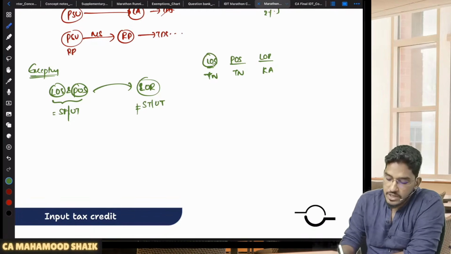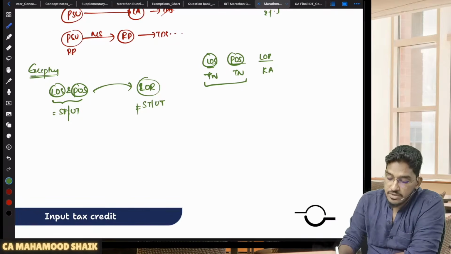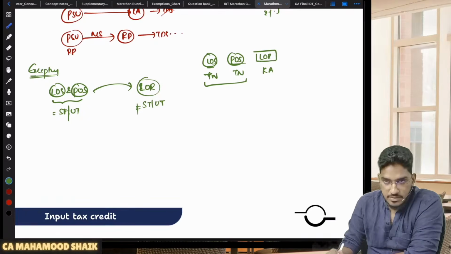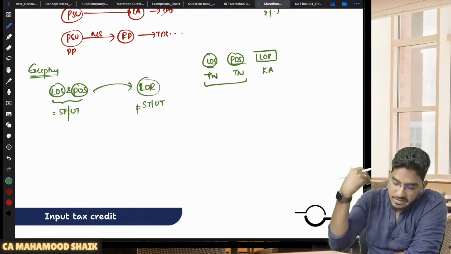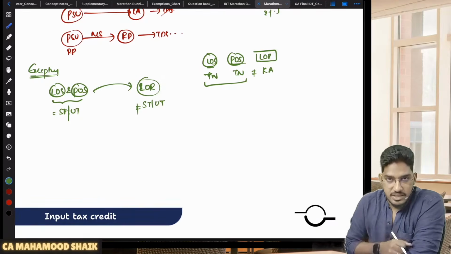Why? Because the location of the supplier and the place of supply both fall within the same state or union territory, which is different from the state or union territory of registration of the recipient. So here the location of the supplier and place of supply both fall within Tamil Nadu, but the state of registration of the recipient is Karnataka, which is different from both. In that case, TDS will not become applicable.